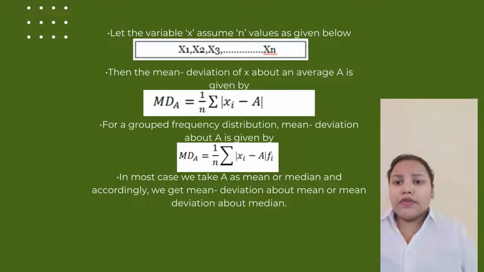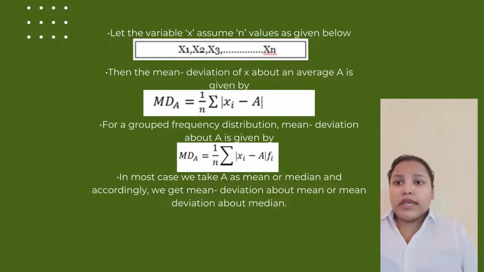For a grouped frequency distribution, mean deviation about a is given by 1 by n summation of absolute xi minus a into the frequency fi, where n equals the summation of the frequencies.